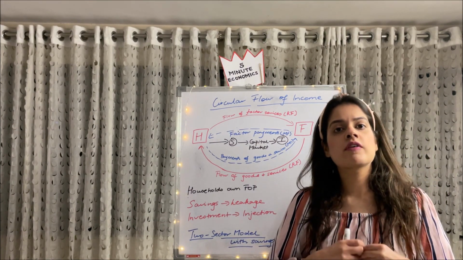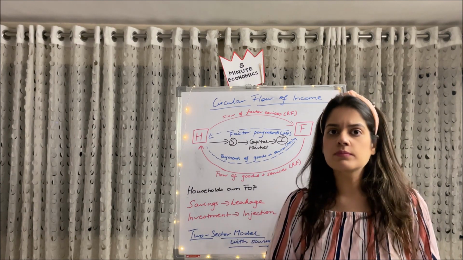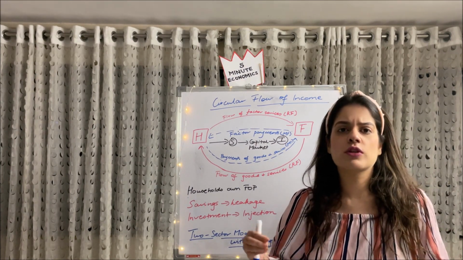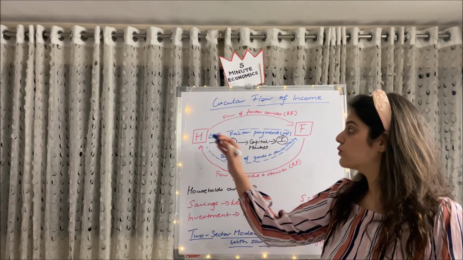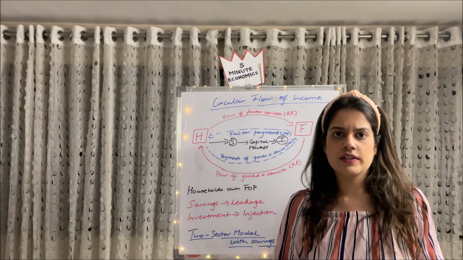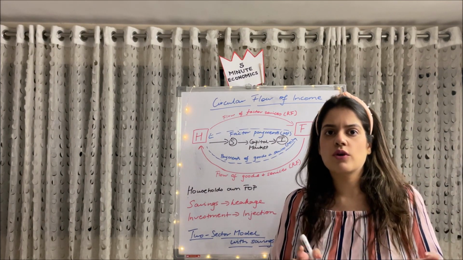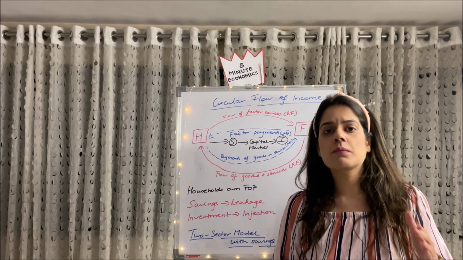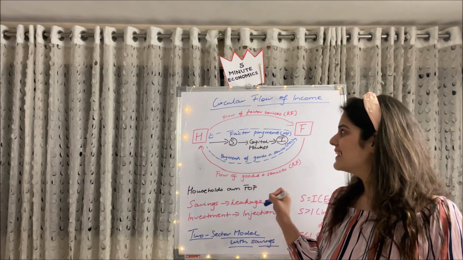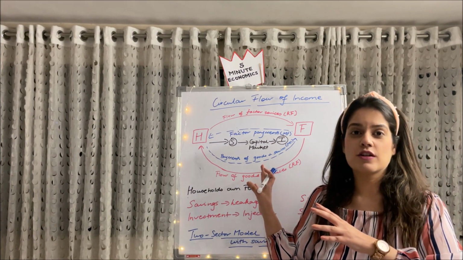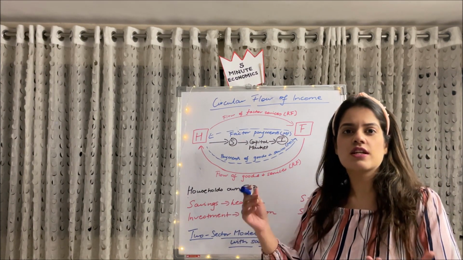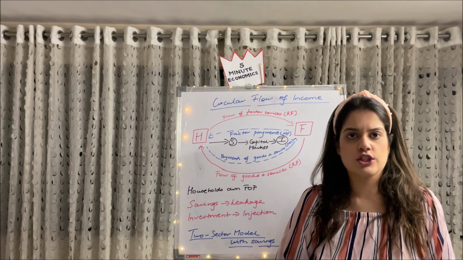We all tend to save a part of our income, for future maybe education, marriage or future contingency and whatsoever. So who does that? Households tend to save a part of their income. When they save that part of the income, they are withdrawing that money from the circular flow. So saving will be accounted as a withdrawal or a leakage in the economy. This word leakage is very much used when we are studying the circular flow. So make sure you're using this word. So savings represent leakage since they are withdrawing money out of the circulation.